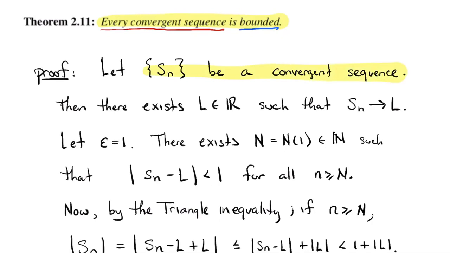My proof is starting with an arbitrary convergent sequence because I'm trying to prove a statement about all sequences. And now I'm just going to unwind a definition. If it's a convergent sequence, it has a limit. So there has to exist some real number L. It's not infinity because infinity is not a real number. There has to be some real number L such that my sequence converges to L. That's just the definition of convergence.